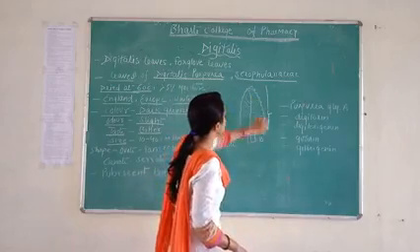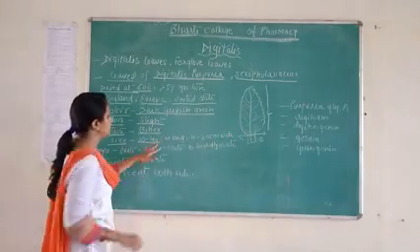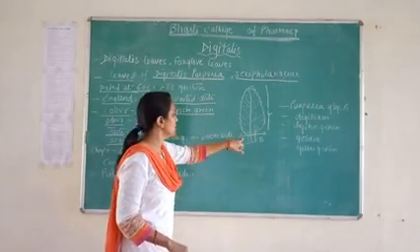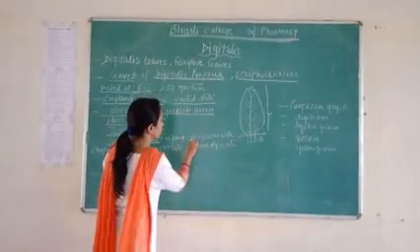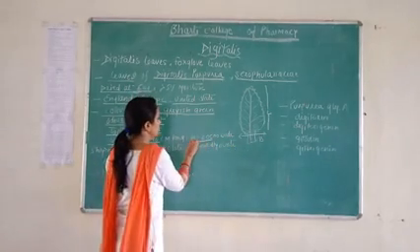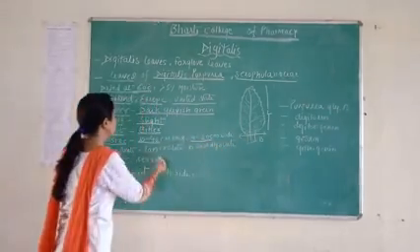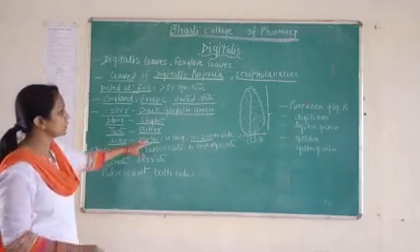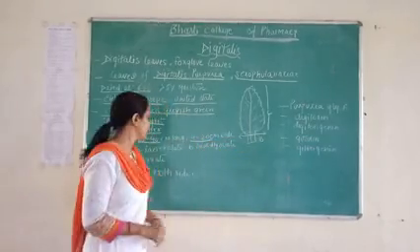The digitalis leaf length should be between 10 and 40 centimeters long, and the width should be 4 to 20 centimeters. So that is the digitalis length and width.